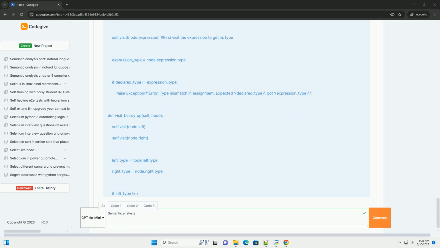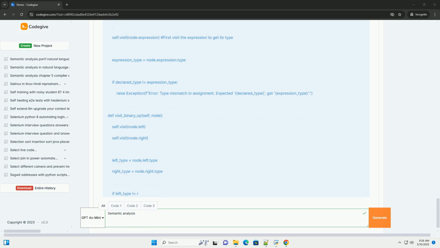visit_declaration(node) checks if the variable is already declared in the current scope. If not, it inserts the variable into the symbol table. visit_assignment(node) checks if the variable has been declared. Then it visits the expression on the right-hand side of the assignment to determine its type. Finally, it checks if the type of the expression matches the declared type of the variable.